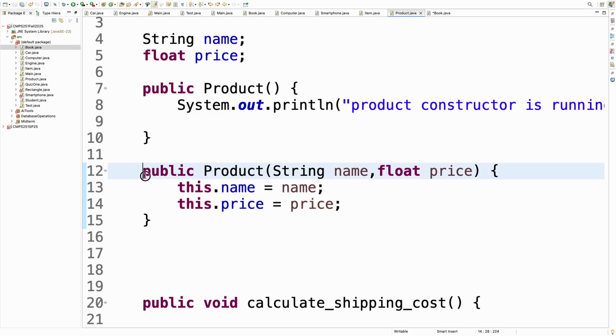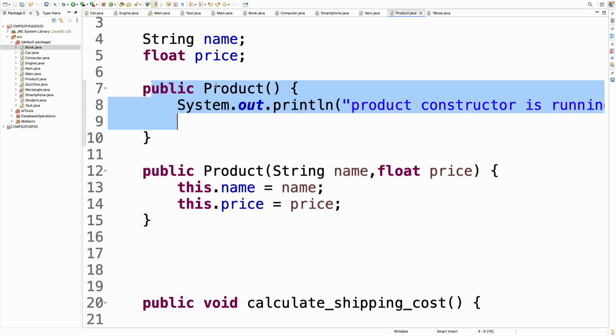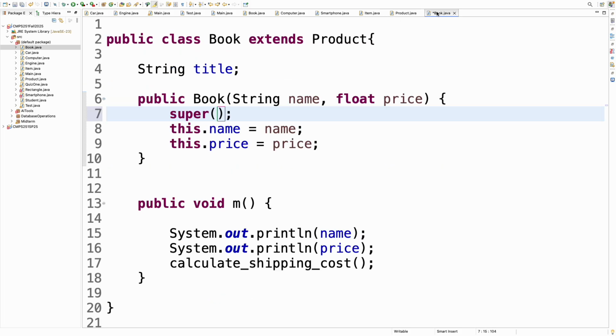I want to call this one, not that one. So if I put this here, then Java will understand that I'm calling the constructor of the parent class which takes one string and one float.